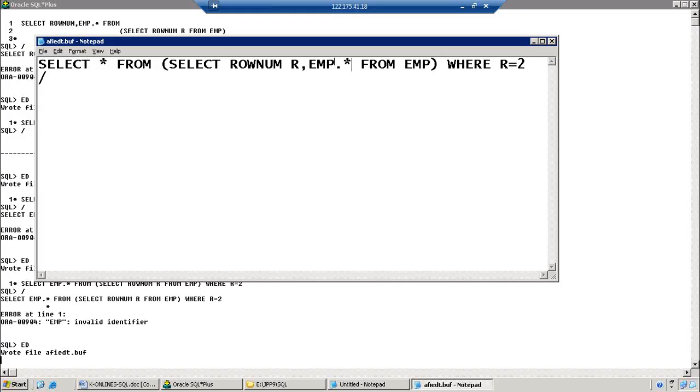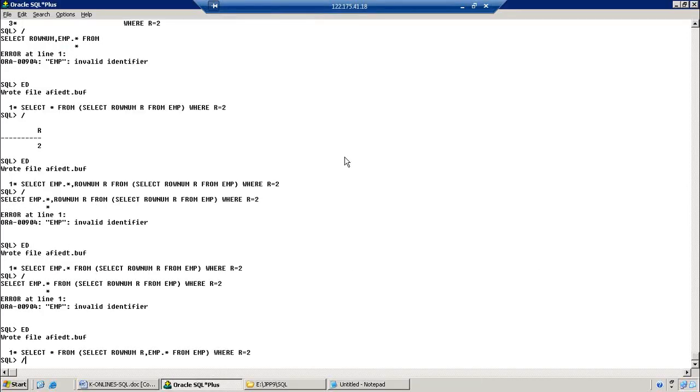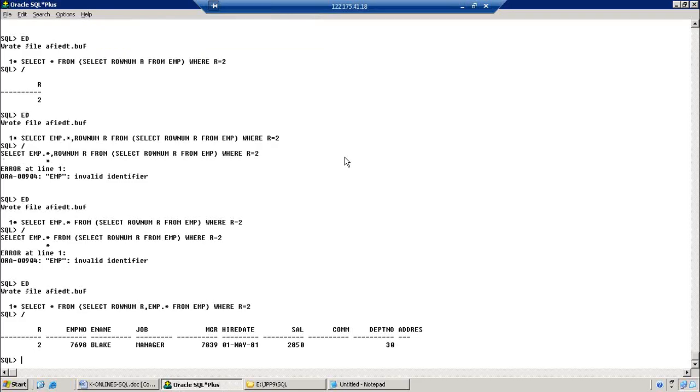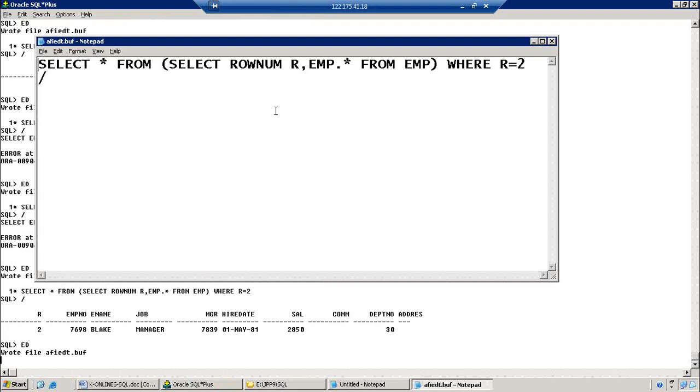Because the data is available at the query level, so that data will be picked from the SELECT clause. So now it is showing the second record.